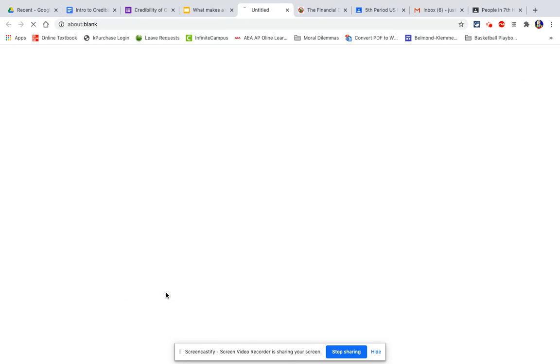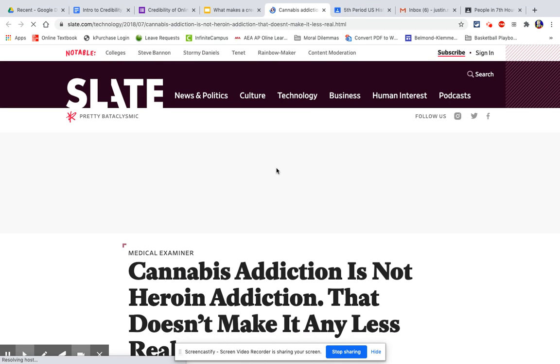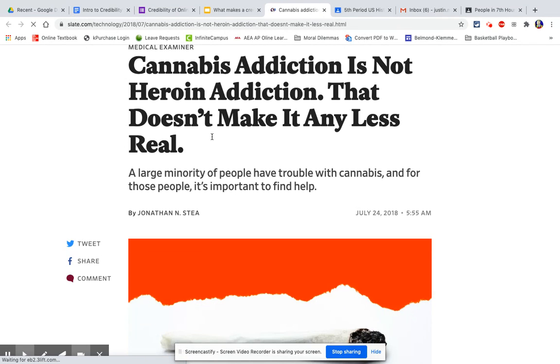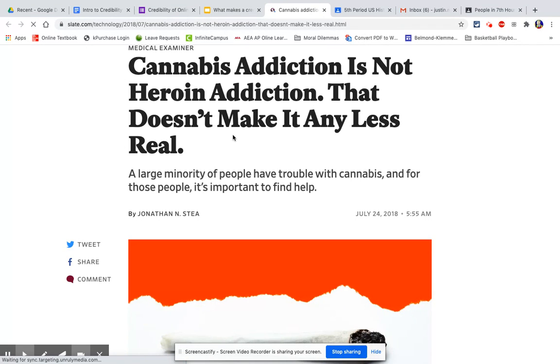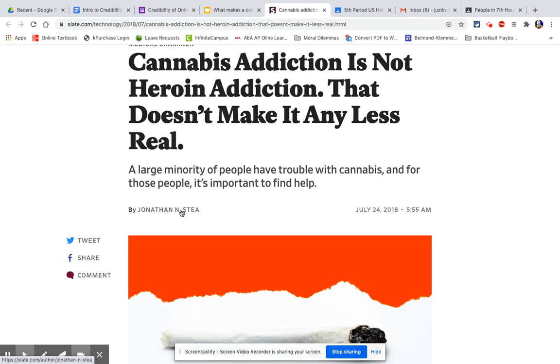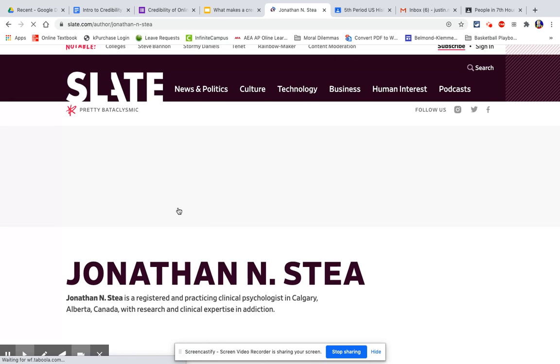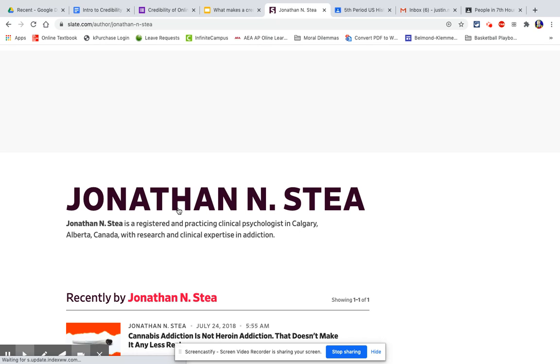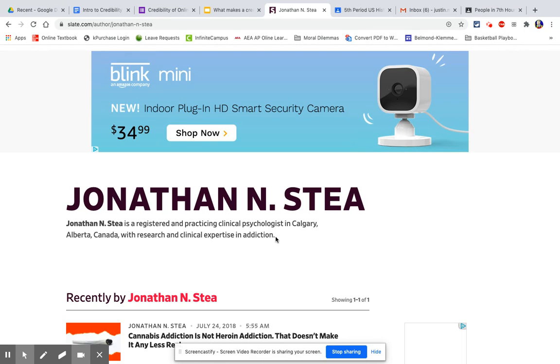All right. But let's look at the second example. Let's say you're doing the same thing, wanting to know if marijuana should be legalized, and you run into an article on the website Slate, talking about how cannabis addiction is not heroin addiction, but that doesn't make it any less real. Now if we look up here, we actually have an author. If you scroll over the author's name, you can get a little bit of background. It takes us to the website and says that Jonathan N. Stea is a registered and practicing clinical psychologist in Calgary, Alberta, Canada, with research and clinical expertise in addiction.